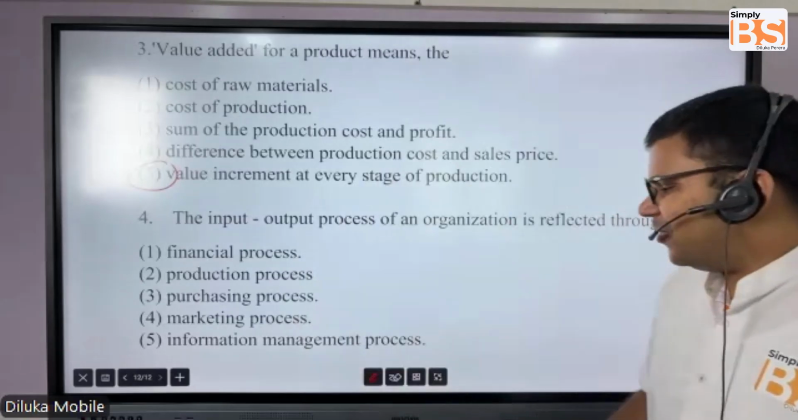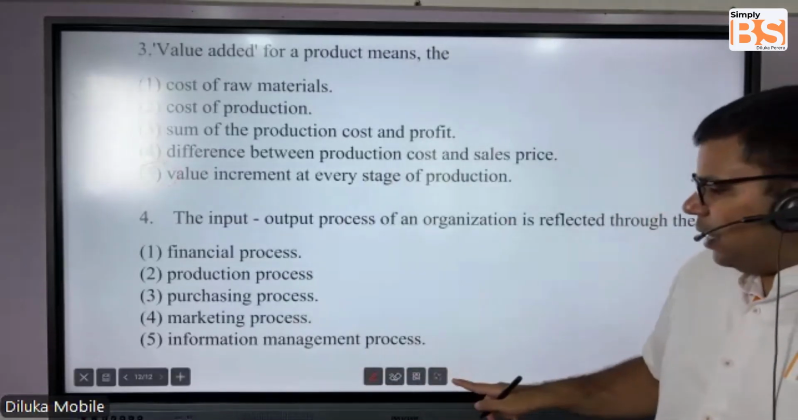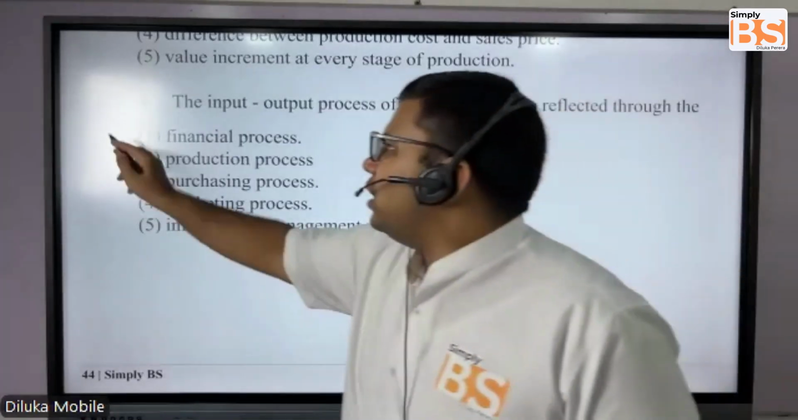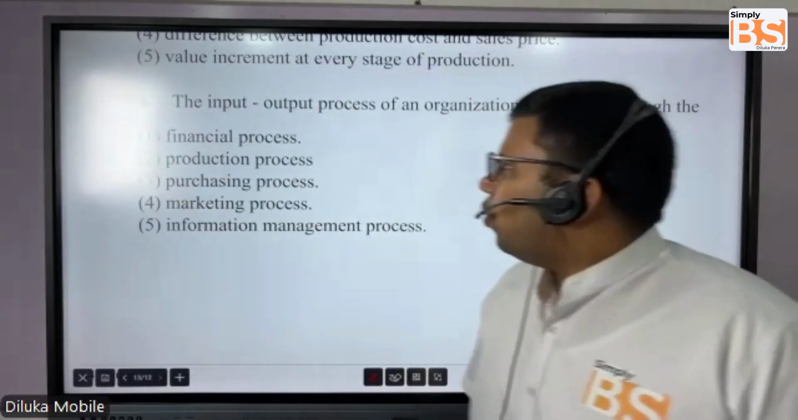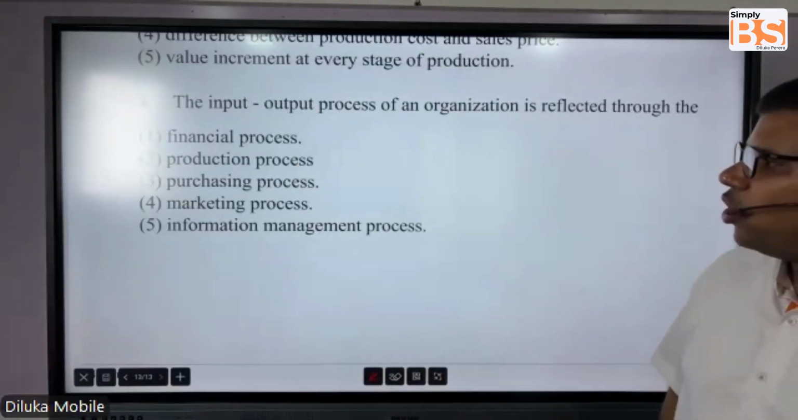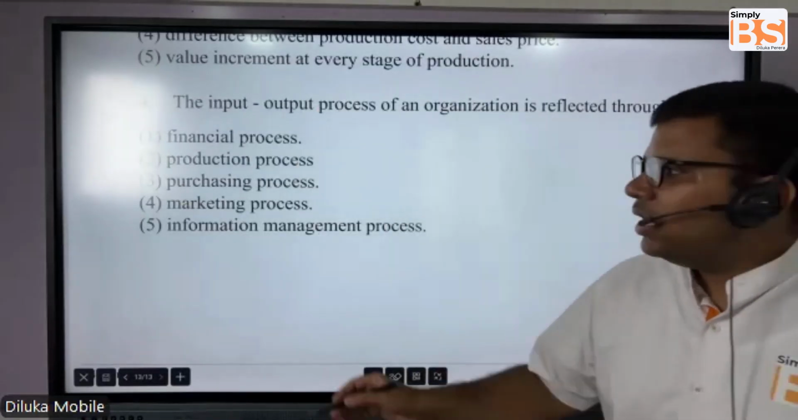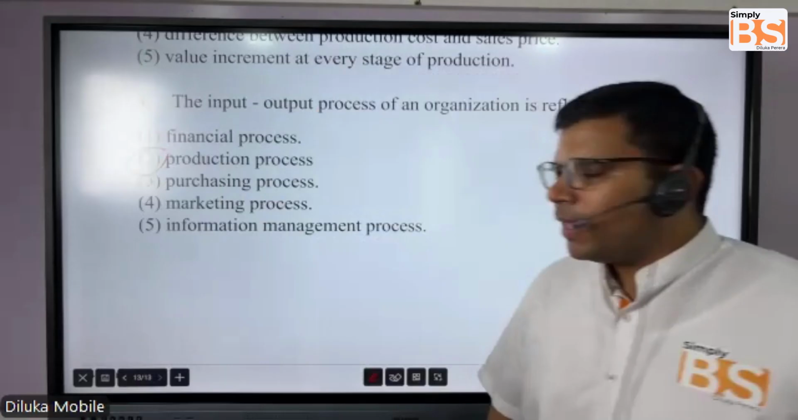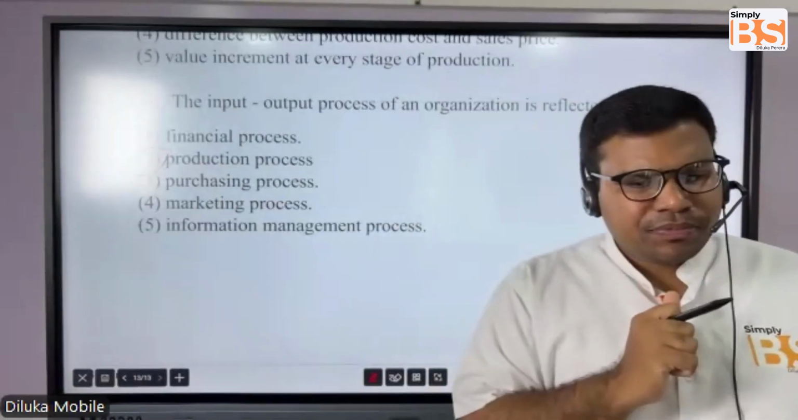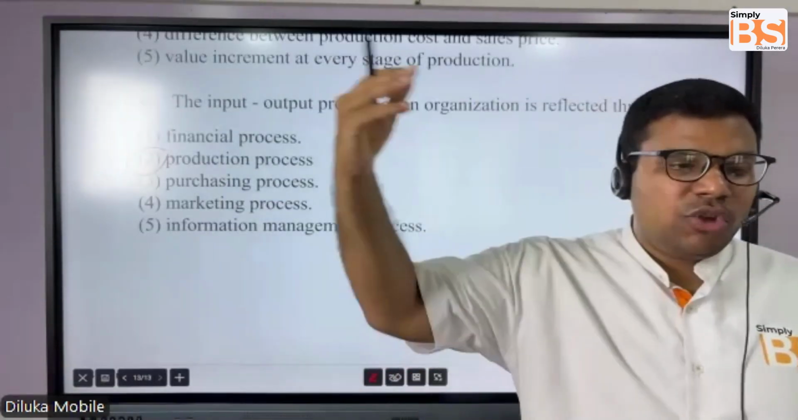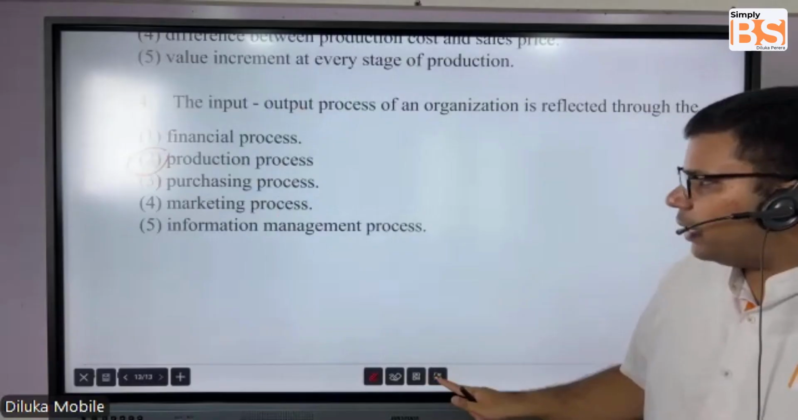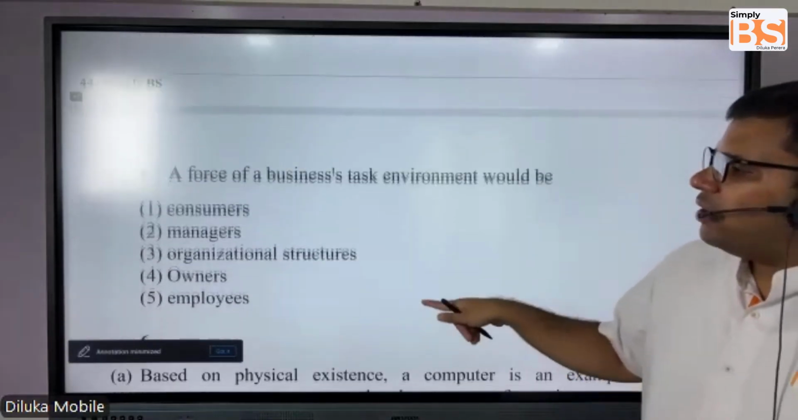Okay, next one, the input output process of an organization. Very easy question, right? What do you mean by the input output process of the organization? We call it the production process as well. You have the inputs, and then you have the business functions, and then you have the output. We discussed this as well. Okay, question number 5.